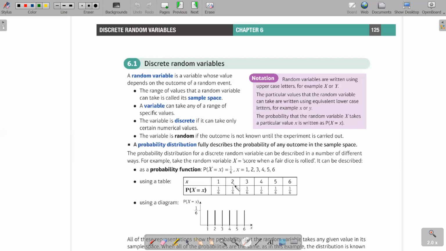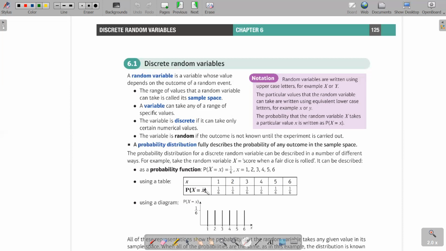Simple x values are 1, 2, 3, 4, 5, 6 when you toss the dice. And then you can see probability capital X equals simple x. What is capital X? Capital X is the score. Remember, the capital letter just describes the name of the variable. So capital X is the random variable, the score, and it equals simple x, these values you have on top. Do you agree? So how does the probability work?